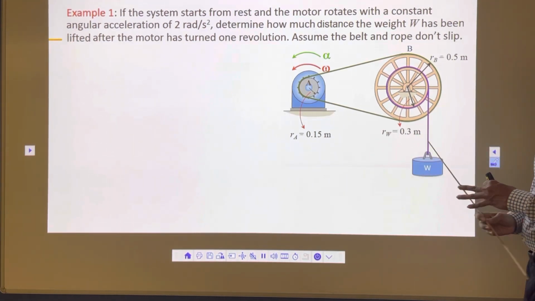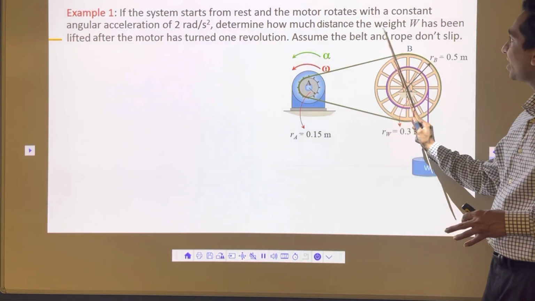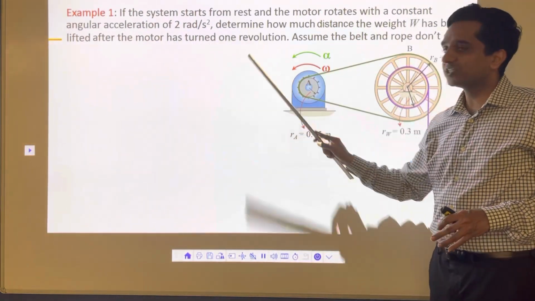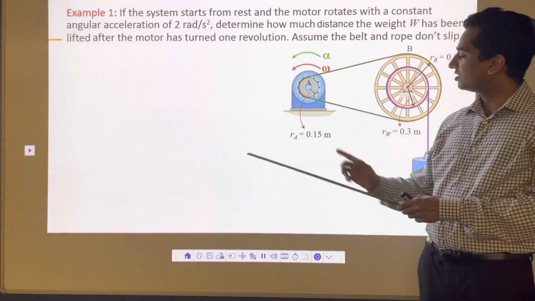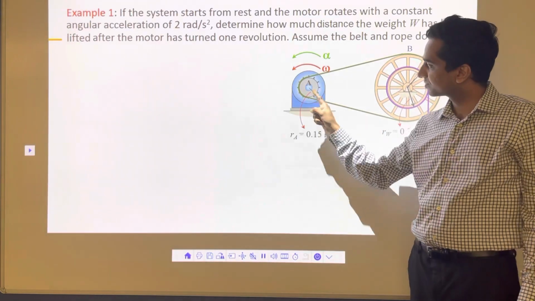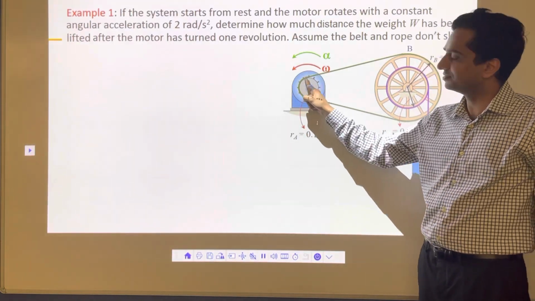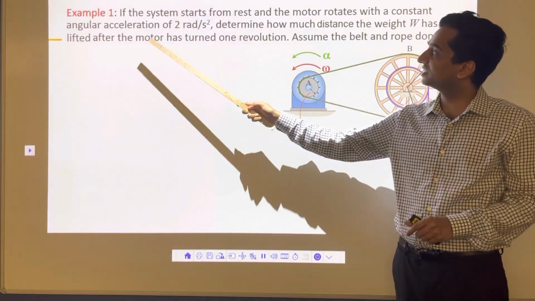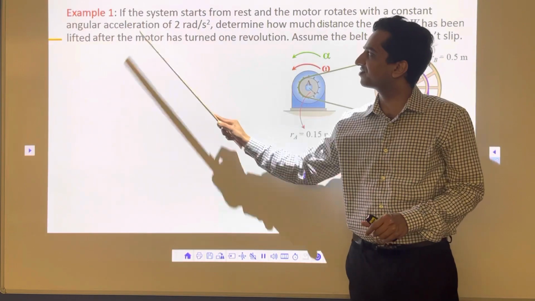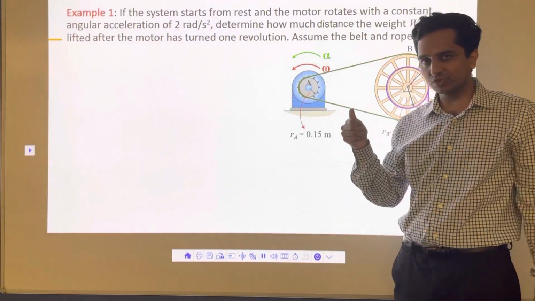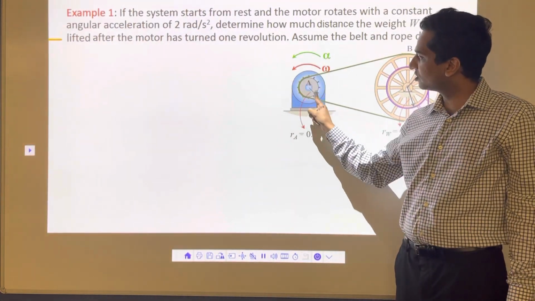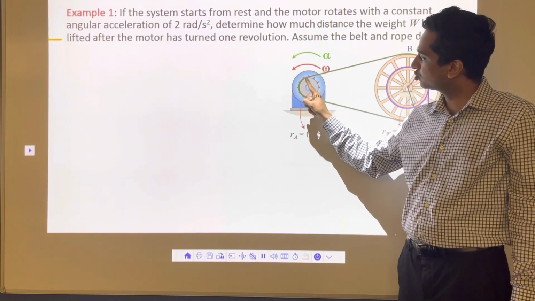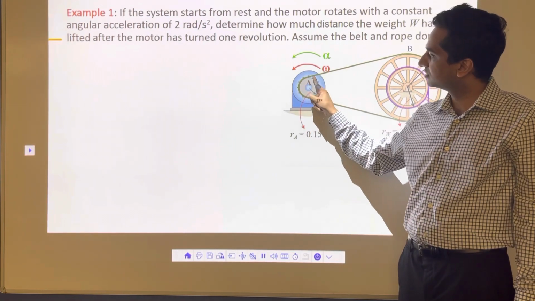What we want to do in this problem is determine how much distance the weight travels after the motor turns one revolution. It means this motor, you are going to press the button, and this motor will travel one revolution. Here it says that the constant angular acceleration is 2 radian per second squared. Which means as soon as you press the button, the constant angular acceleration of this motor is 2 radian per second squared, and it's going to cover one revolution.